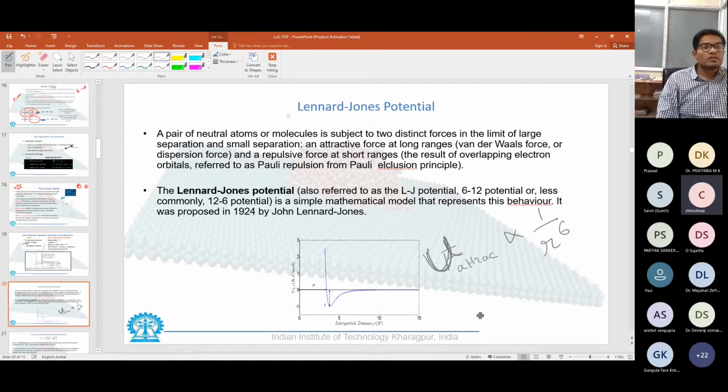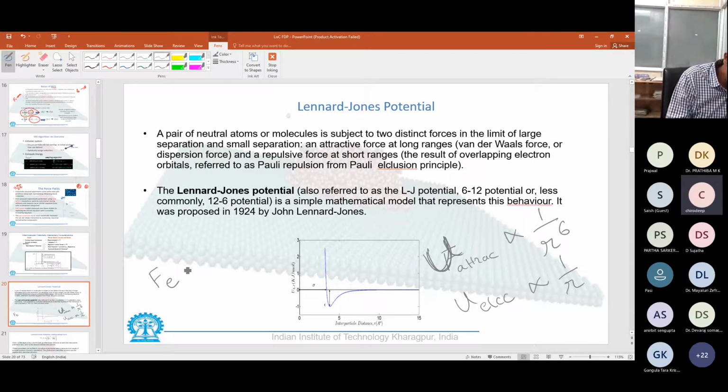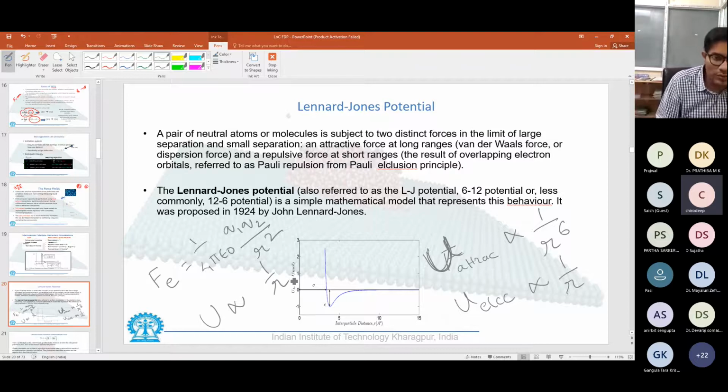Okay. Can anyone say how the electrical or Coulombic force scales? Electrical force is given by 1 by 4 pi epsilon naught, q1 q2 by r square. So energy would be proportional to 1 by r, and hence Coulombic interactions scale as 1 by r.